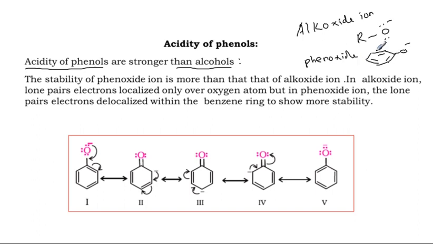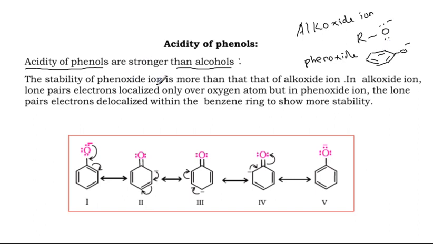Which will show more acidic character? Acidic character means it will accept electrons. Basic character means it will donate electrons. And one more thing, acidic character reacts with alkali metals and very active metals to give salt. Very important.